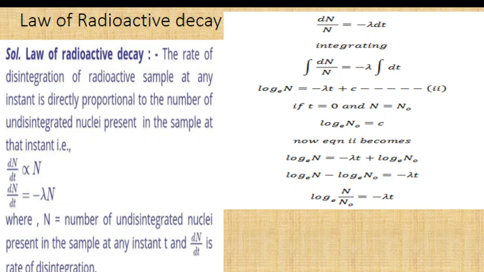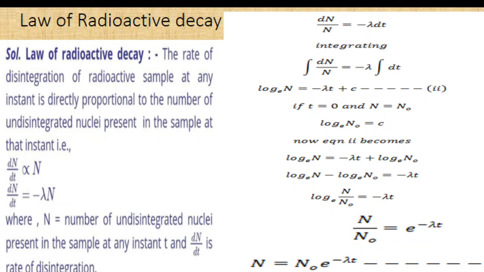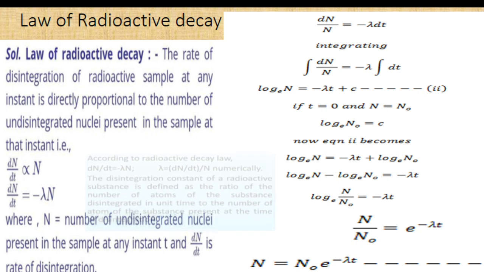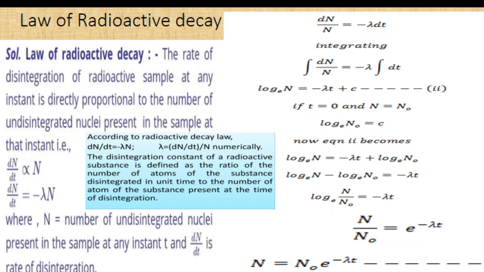So applying antilog, you can write this expression as N by N naught is equal to exponential of minus lambda t. So this N by N naught is equal to exponential of minus lambda t can be written as N is equal to N naught exponential of minus lambda t. So this is the equation of radioactive decay: N is equal to N naught exponential of minus lambda t, where lambda is the disintegration constant.